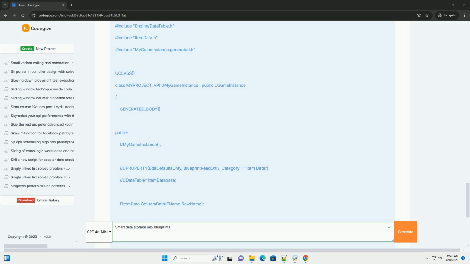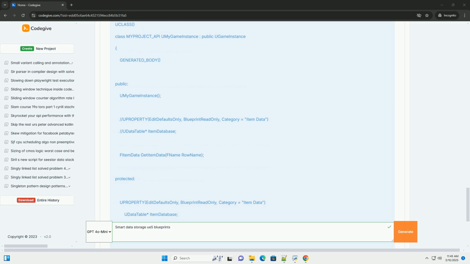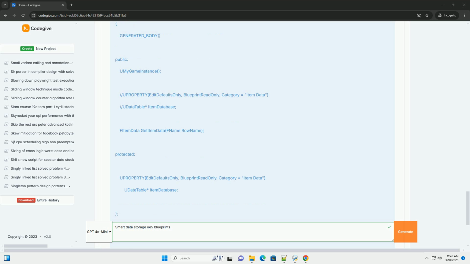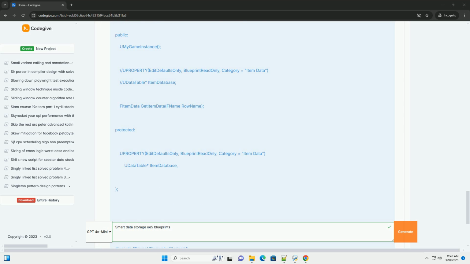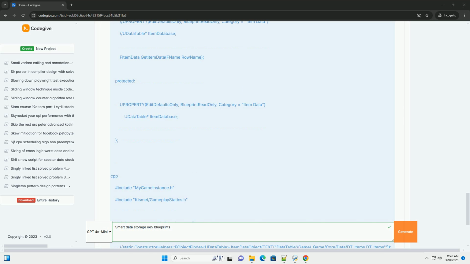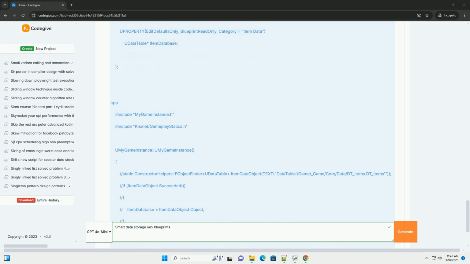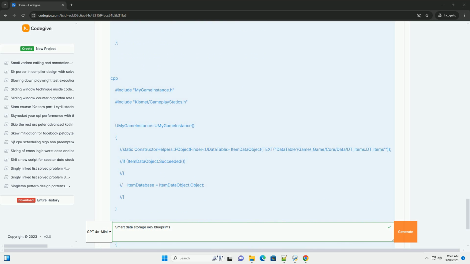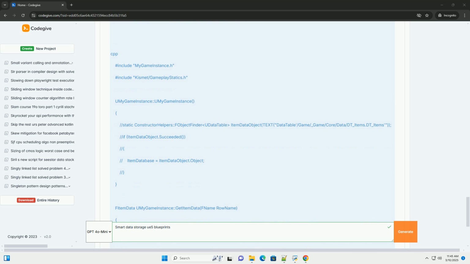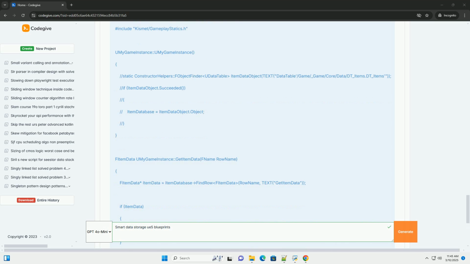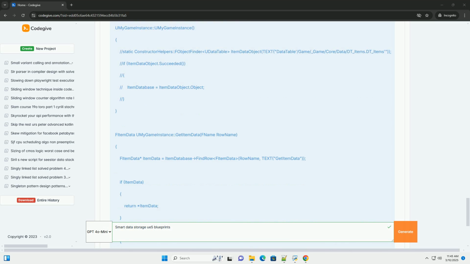Using simple variables scattered throughout your blueprints is rarely a scalable or maintainable solution. This is where smart data storage comes in. The goal of smart data storage is to: 1. Centralize data, keep all relevant data in one or a small number of well-organized locations. 2. Abstract data access, provide a consistent and easily understood way to access and modify data.